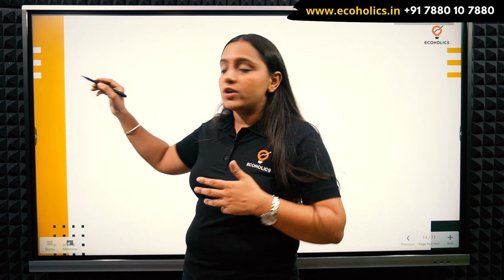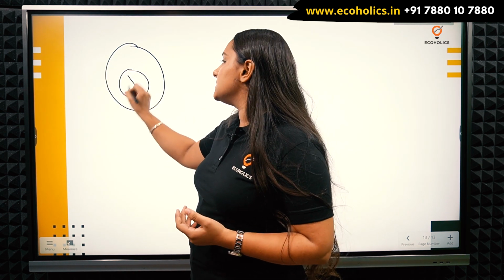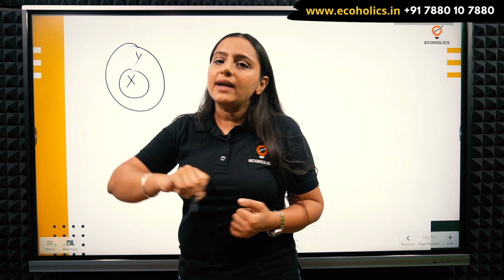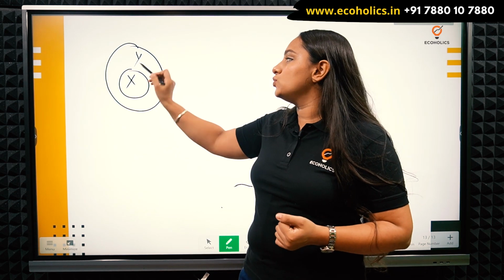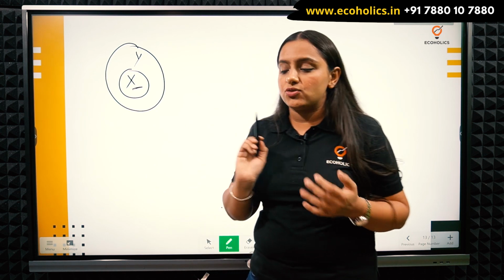That's the one extreme, where the intersection will be exactly equal to the probability of my smaller set. Let's say this is X and this is Y. In that case, the intersection of these two sets will be exactly equal to X. That's the first extreme case.